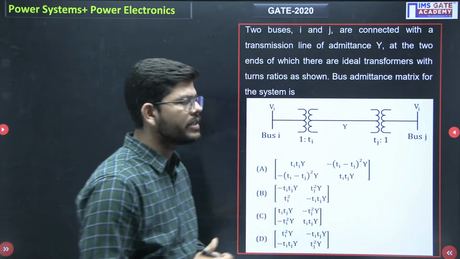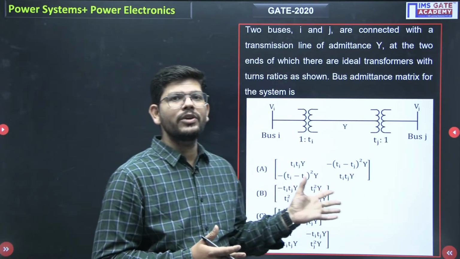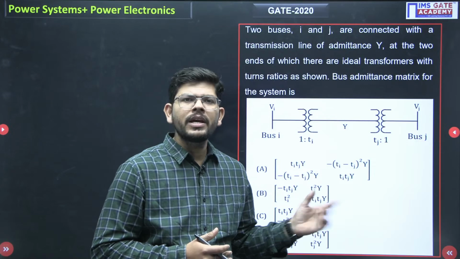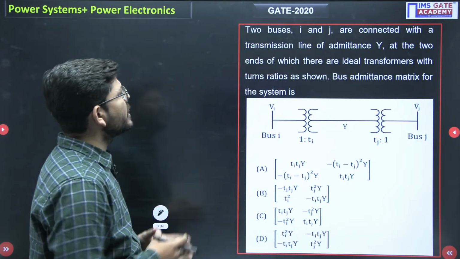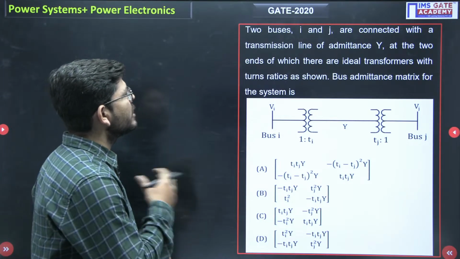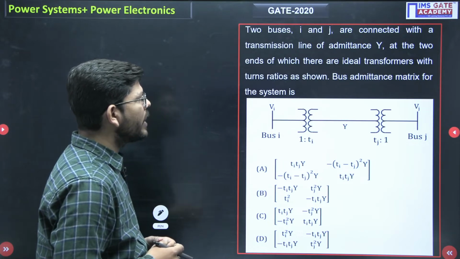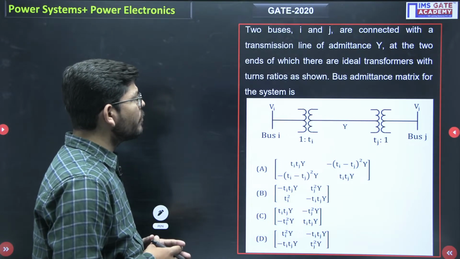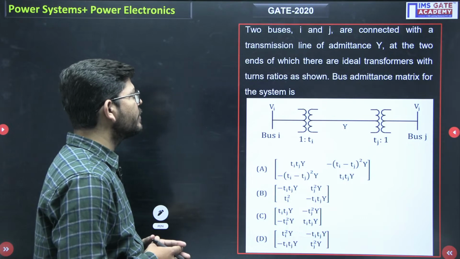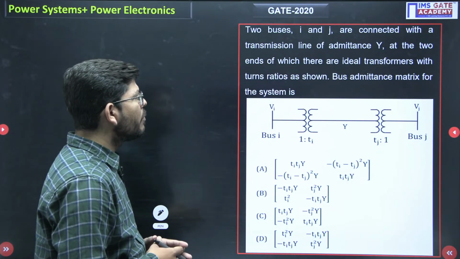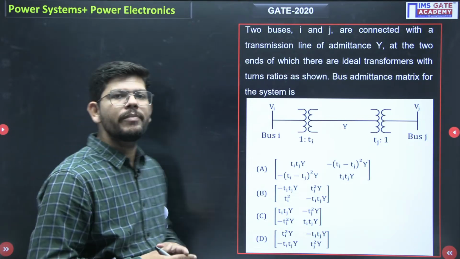For example, just see, this was a question related to the Y bus matrix. What has been asked here is: two buses I and J are connected with a transmission line of admittance Y, at the two ends of which there are ideal transformers with turns ratio as shown. The bus admittance matrix of the system will be what?